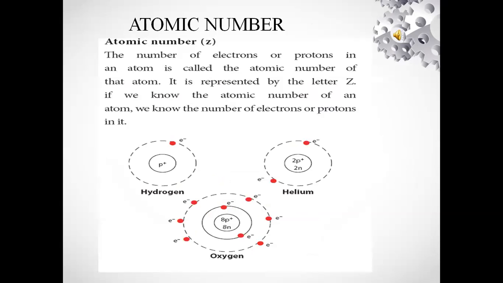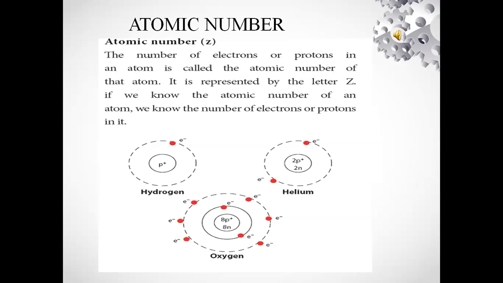Next topic is atomic number. Atomic number is denoted by the letter capital Z. The number of electrons or protons in an atom is called the atomic number of that atom. It is represented by the letter Z. If we know the atomic number of an atom, we know the number of electrons or protons in it.